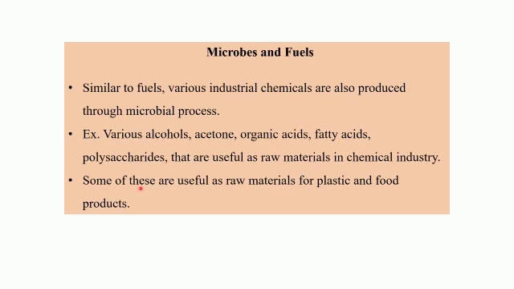Some of these are useful as raw material for plastic and food products. So all these which we have studied, that is alcohols, acetone, organic acids, etc., are all used as raw materials for production of plastic, and some of them are used in the production of food items. So with this we come to the end of microbes and fuels. We move on to the next one, that is biofuel.